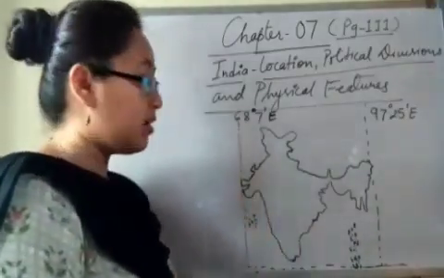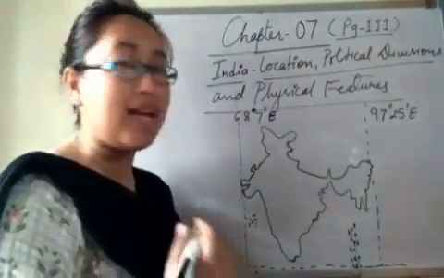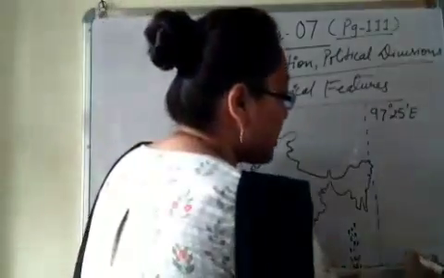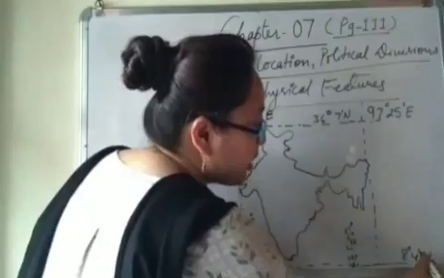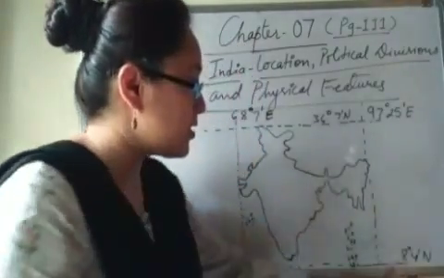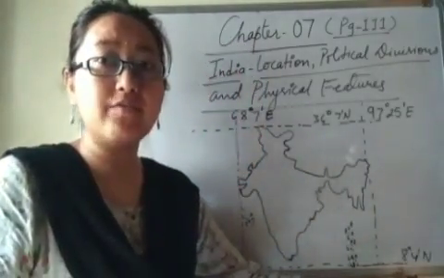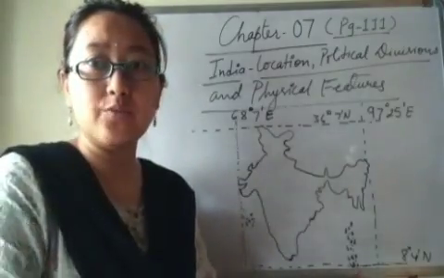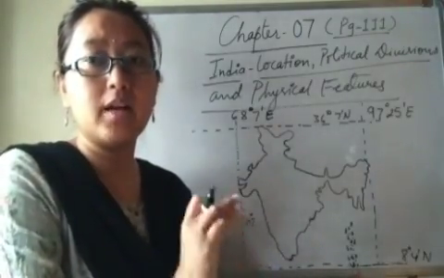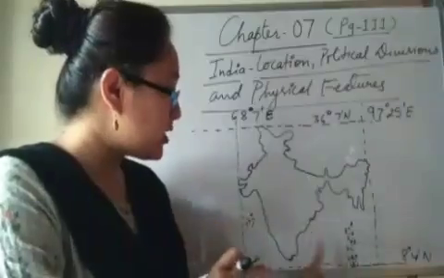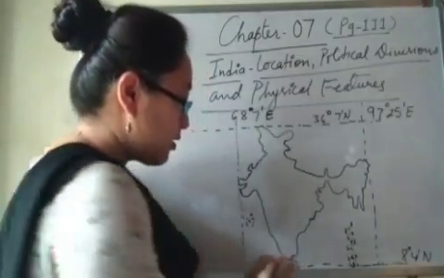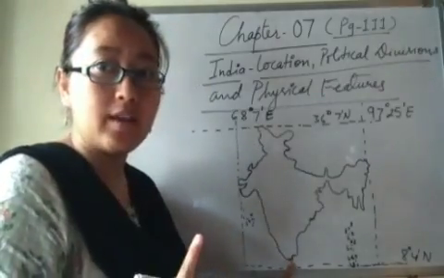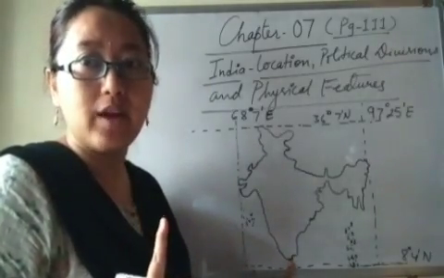This 8 degrees 4 minutes north is the latitudinal extent which we have taken from Indira Point. We have not taken it from Kanyakumari, and you know the reason why, right?